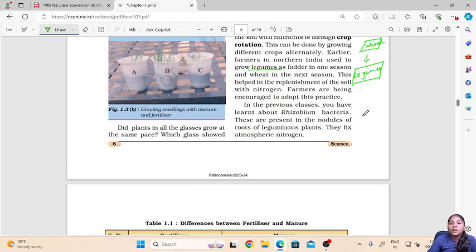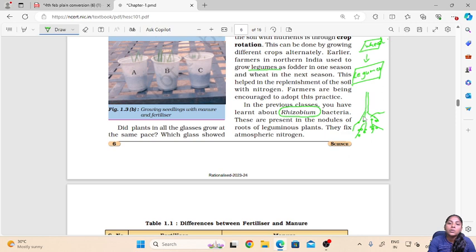We have already learned that the rhizobium bacteria are present in the nodules of roots of leguminous plants. So these are the bacteria which live in the nodules of roots. Now the roots of leguminous plants will have these spherical structures called nodules.